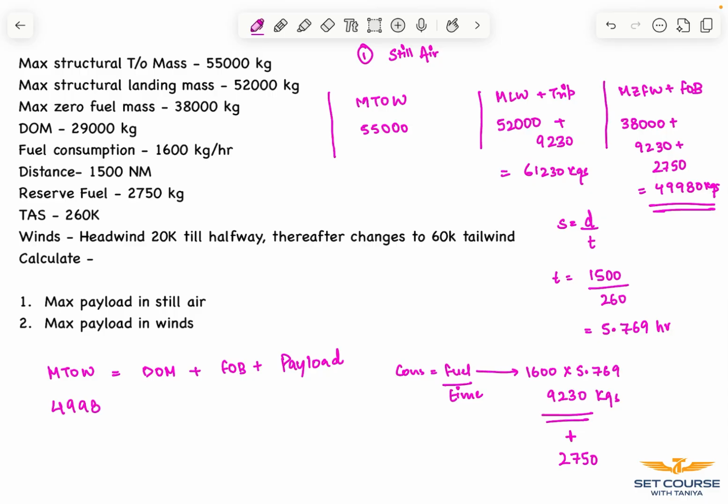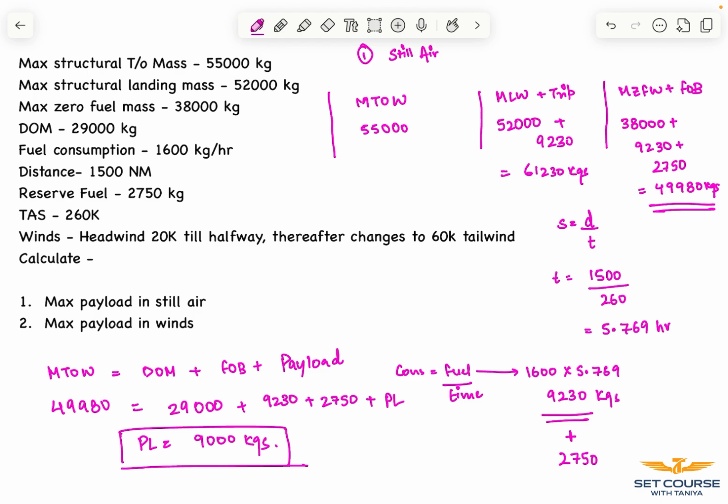Substituting the values, we get our payload as 9,000 kgs. This is the answer.